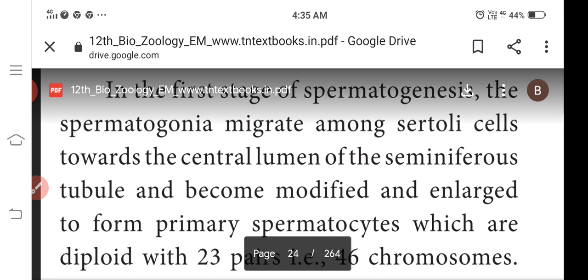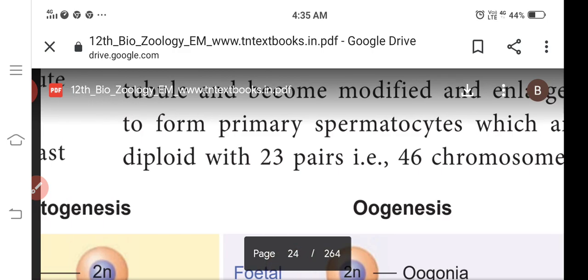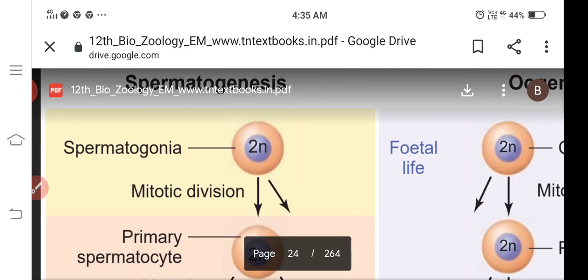That is called the primary spermatocytes, with 23 pairs of chromosomes. You see how spermatogenesis occurs, how the spermatogonia are formed. The seminiferous tubules produce the male gametes in the testes.